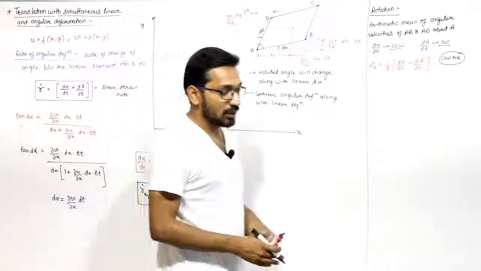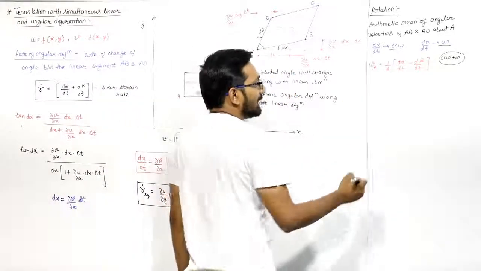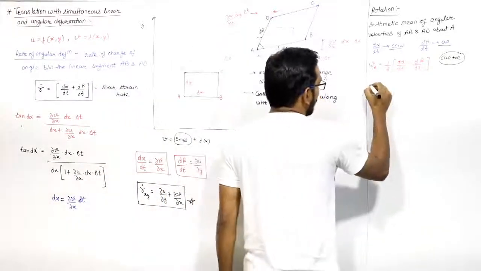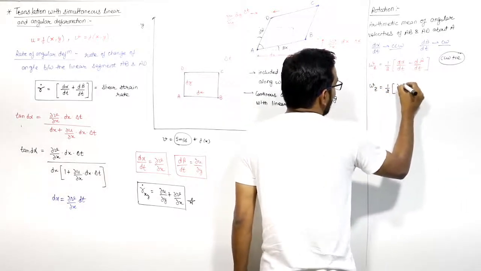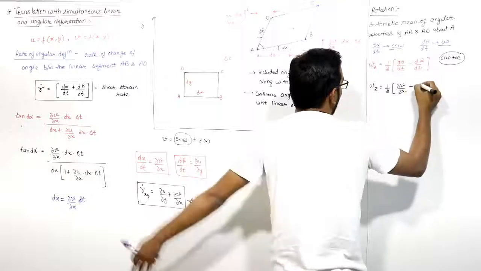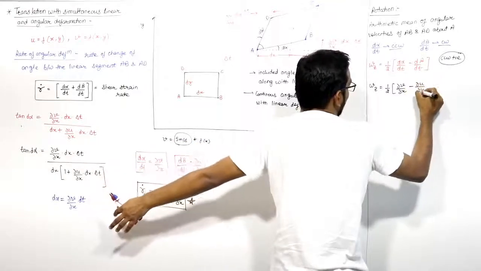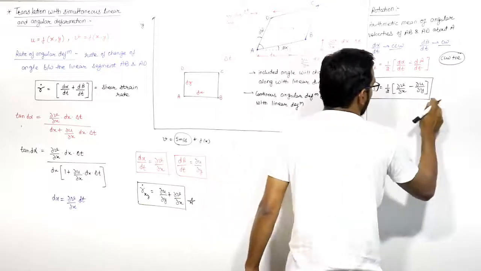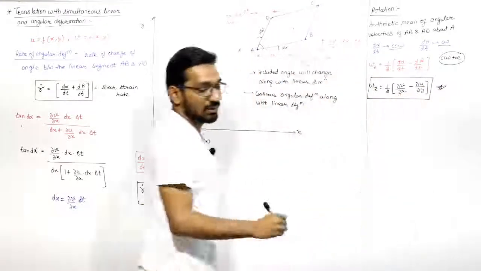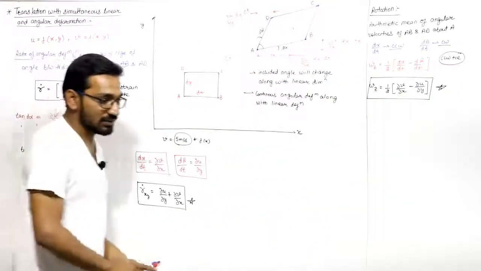So omega z will be equal to 1/2 into d alpha by dt minus d beta by dt, or you can write omega z equal to 1/2 of del v by del x minus del u by del y, since d alpha by dt is del v by del x and d beta by dt is del u by del y. This is the rotation component. This is known as rotation. You have to remember this.